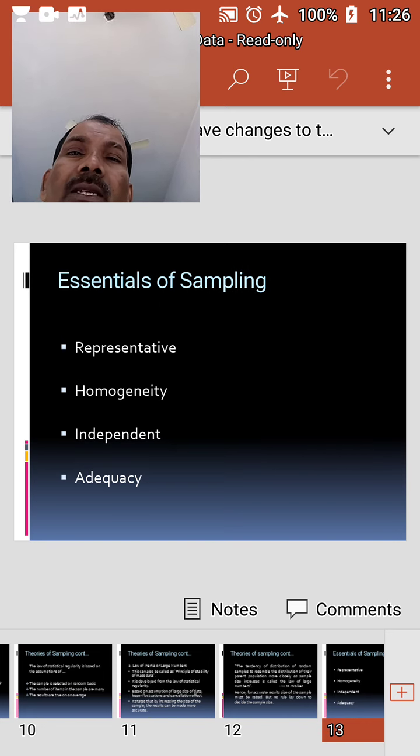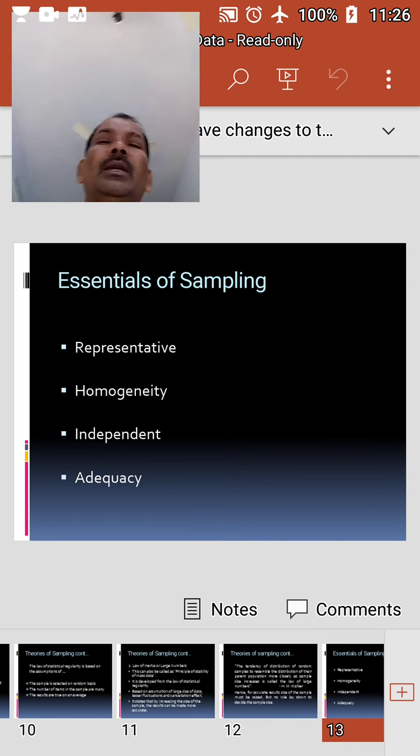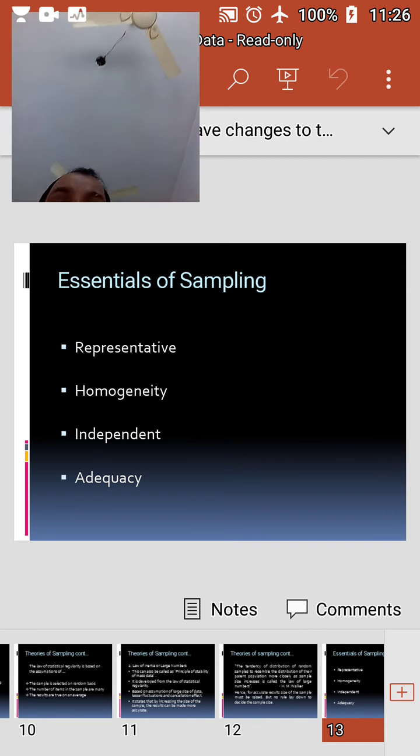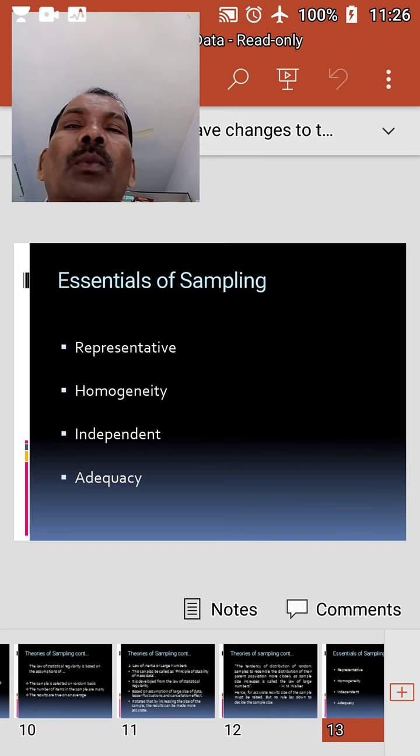Next, essentials of sampling. The essence of sampling is to draw an inference about the parent population. Such inferences would be true if the sample has the following essentials. One is representativeness. Representative implies that the sample should possess the characteristics of the population from which it is drawn.